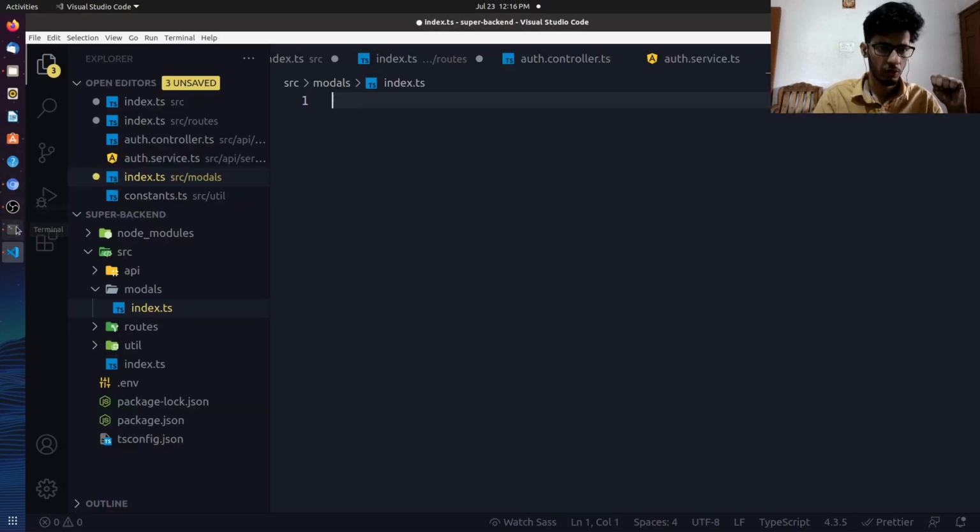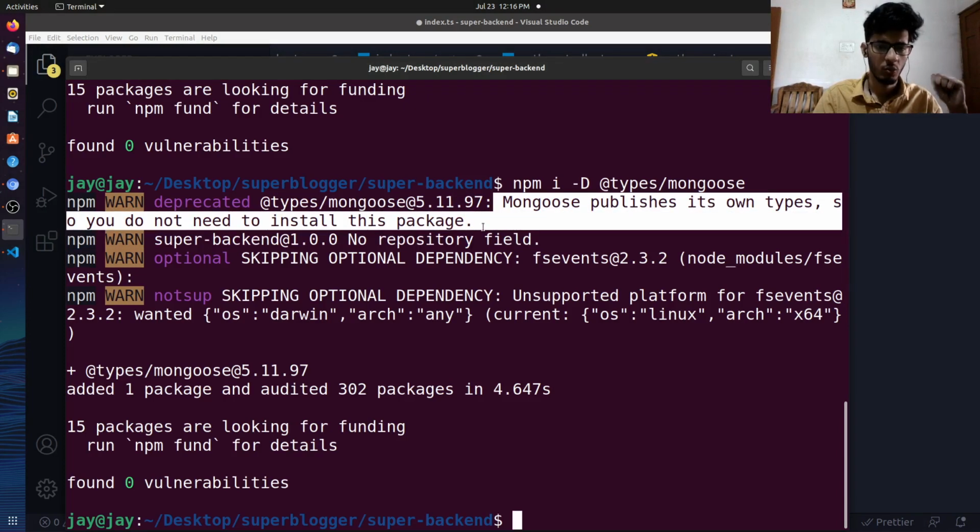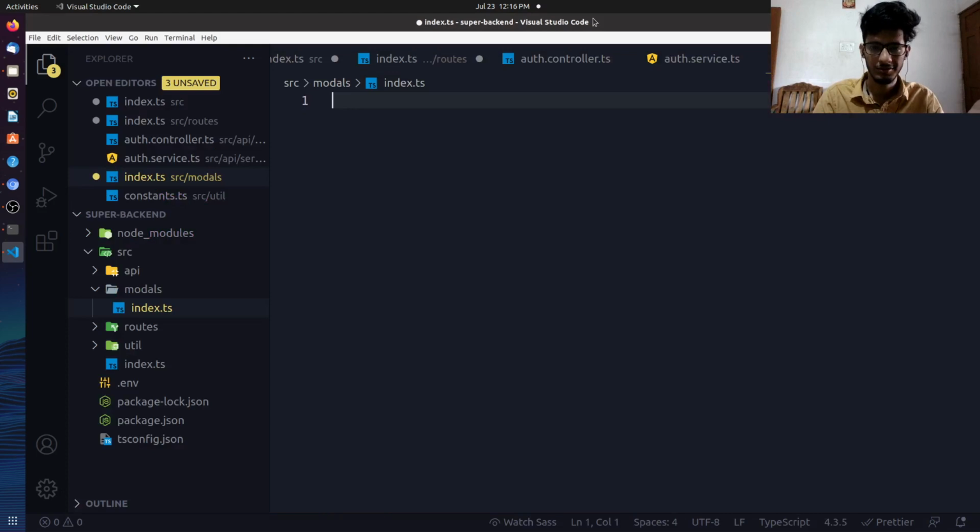Okay, let's see what was written. So see, it is written mongoose publishes its own type, so you do not need to install this package. Why have I installed? Have installed and let it be. Who cares? Right.